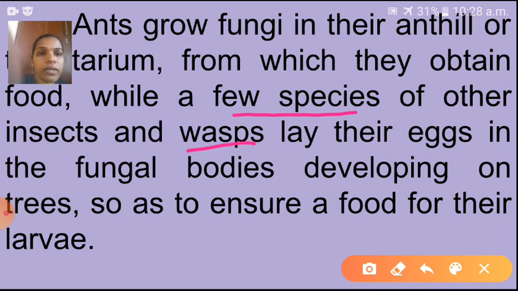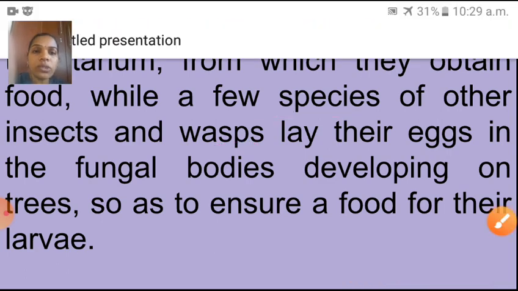Why is it so? Developing on trees, so as to ensure food for their larvae. To get food for their larvae, that fungal species is used in their anthill. Understood, children? I hope you understood today's topic.